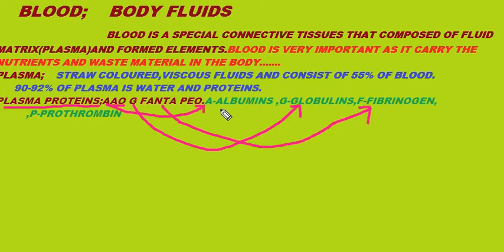And in PO, the first letter is P, and P represents prothrombins. These are the four types of plasma protein present in plasma: albumins, globulins, fibrinogens, and prothrombins. Now we will learn the function of each and every plasma protein.